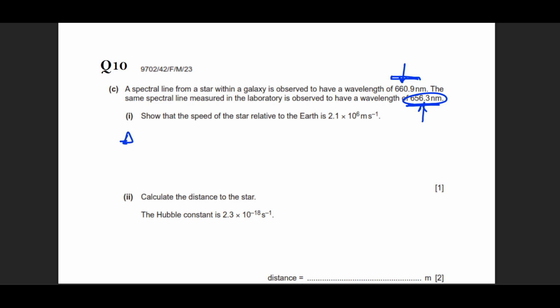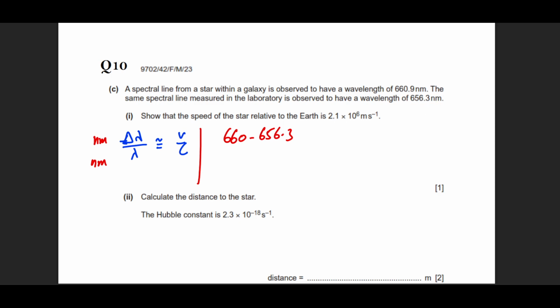So again, employing the formula, change in lambda divided by lambda is approximately equal to V divided by C. Now, one more thing to be noticed over here. Do we need to deal with this nanometer over here? We don't need to do that because in the numerator we have nanometer, in the denominator we have nanometer. So it's going to be a very simple and straightforward equation. So this is going to be 660 minus 656.3. Let's look at the full values.